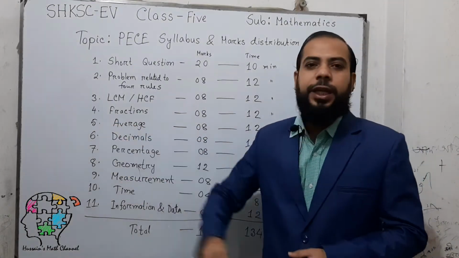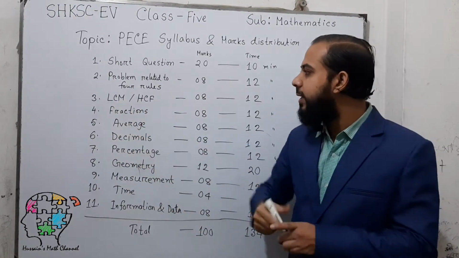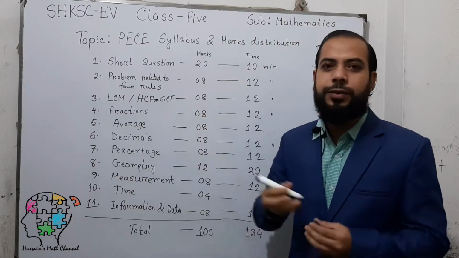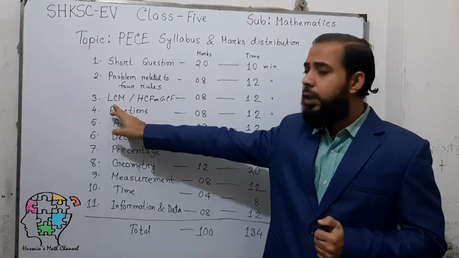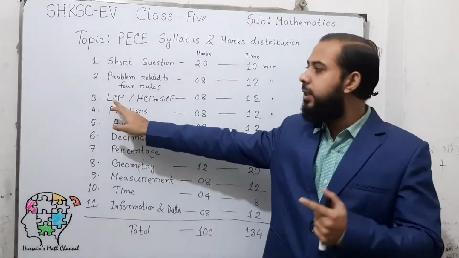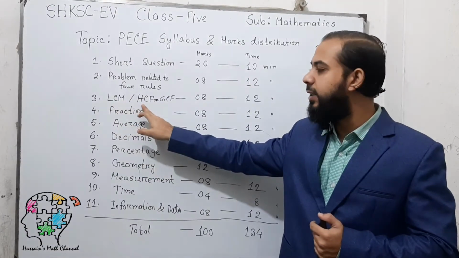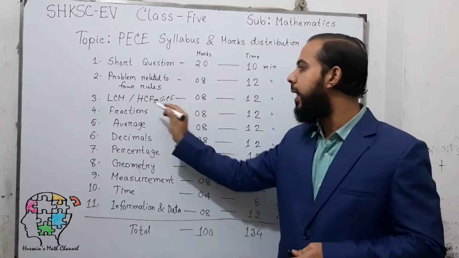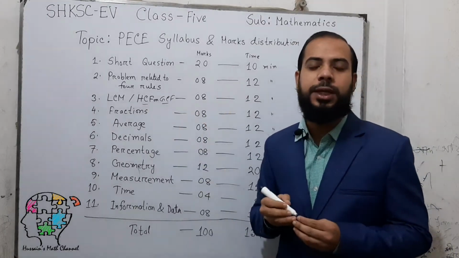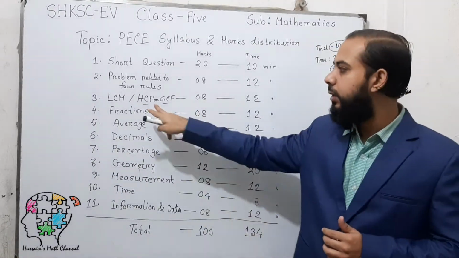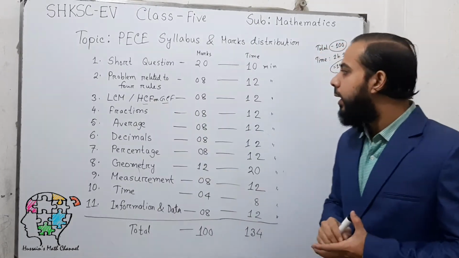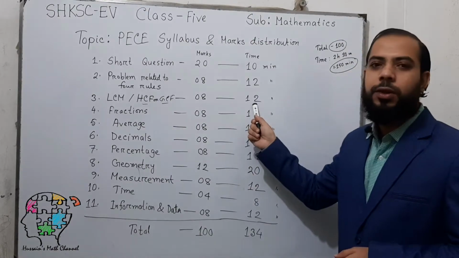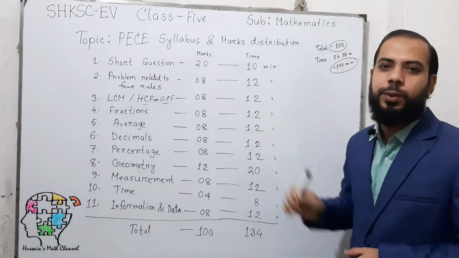In question number 3 you have to answer LCM or HCF or GCF related problems. I hope you know that LCM means least common multiple and HCF means highest common factor, or GCF means greatest common factor. HCF and GCF are totally the same thing. In this question you will get 8 marks and you can spend at most 12 minutes to answer these questions.